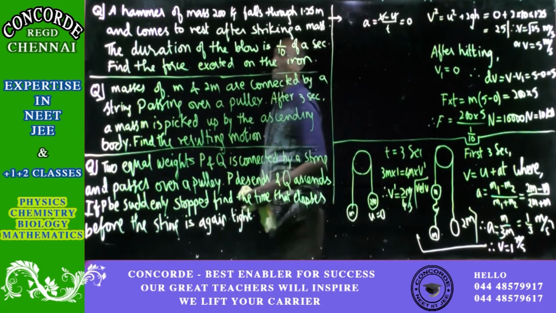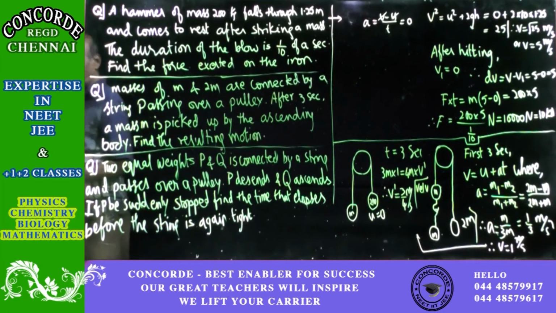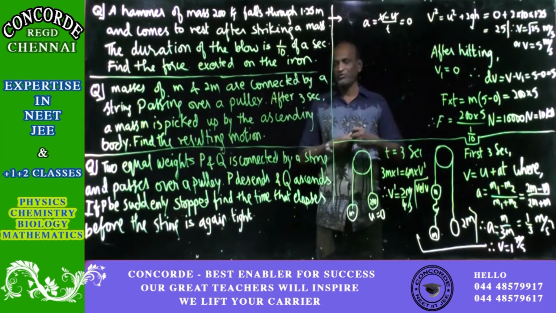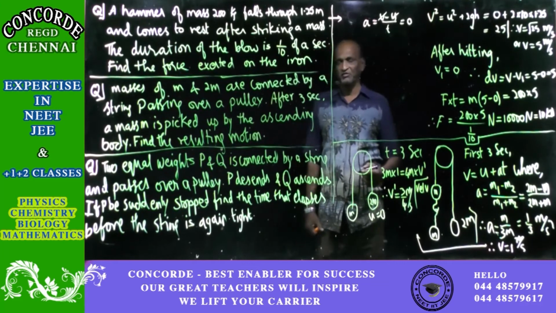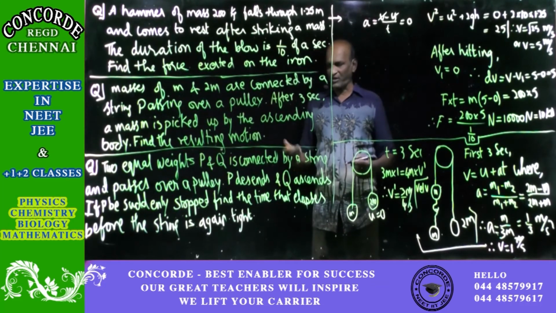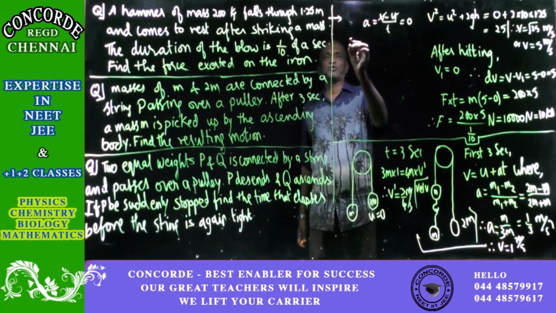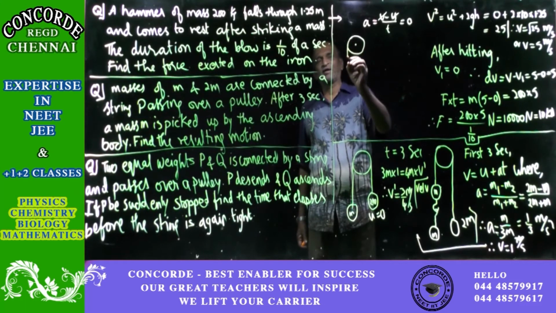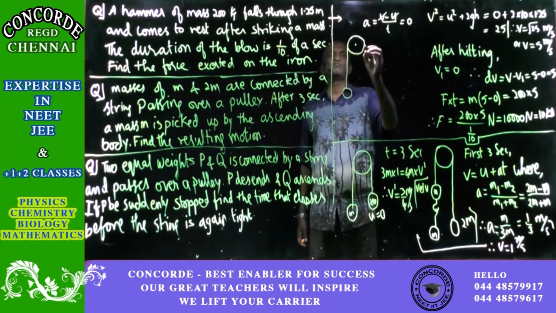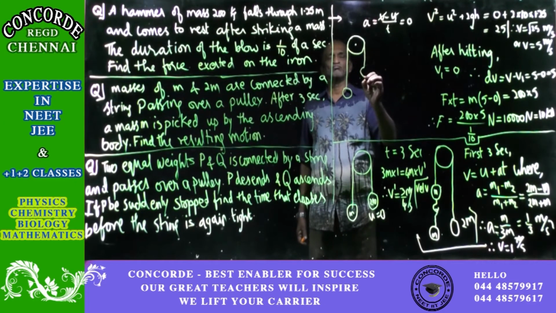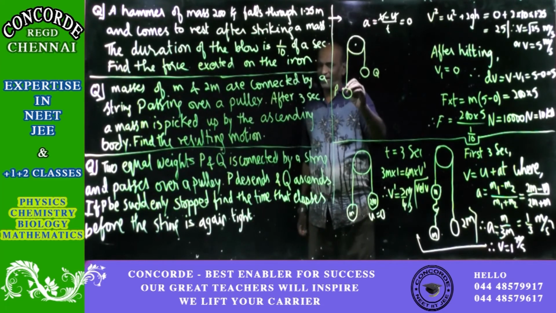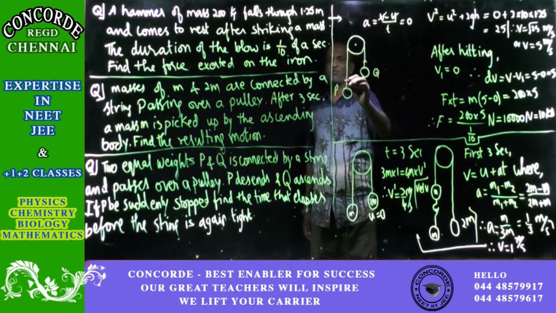So F2 equals F1, that is what is given, two equal masses. So the two forces are equal. So supporting minus opposing force will be equal to 0. You have to now consider that the bodies are moving with constant velocity. So P descends, coming down, Q ascends. Show the two masses over the pulley, connected by a string. Both are equal. One is P and the other one is Q. P is moving down and Q is moving up.